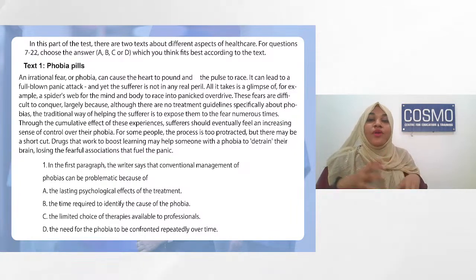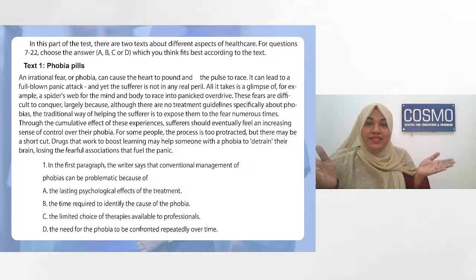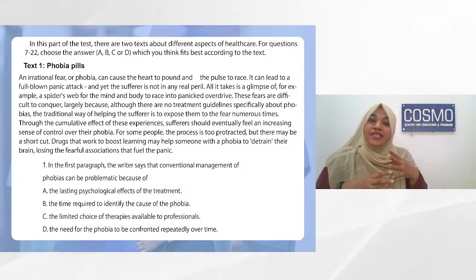So how do you actually figure out the options? Now let us read the options. I think I have made the text, the paragraph clear for you all. So now let us read the options. That is, in the first paragraph, the writer says the conventional management is problematic because A, the lasting psychological effects of the treatment.